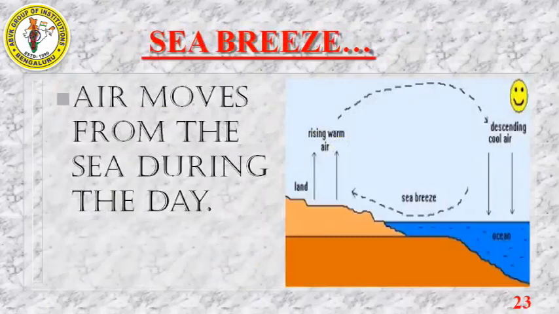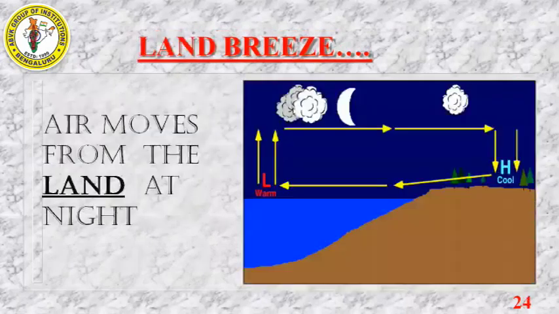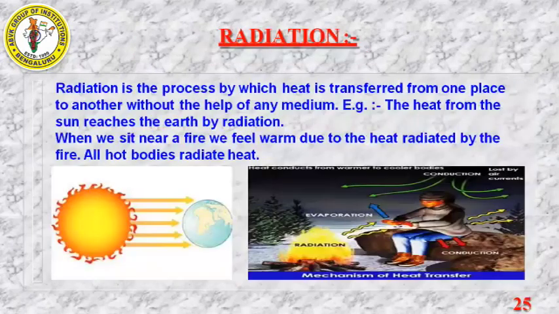Key points. Sea breeze means air moves from the sea during the day. Land breeze means air moves from the land at night. Okay. Sea breeze means the cooler air blows from the sea. Land breeze means the cooler air blows from the land.